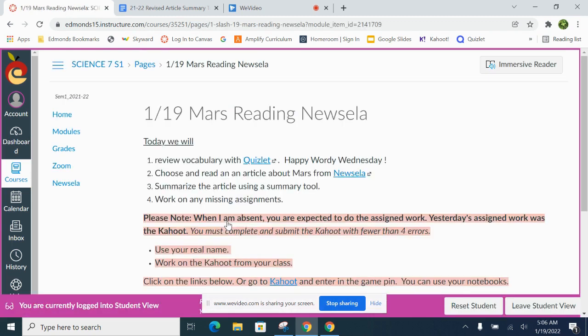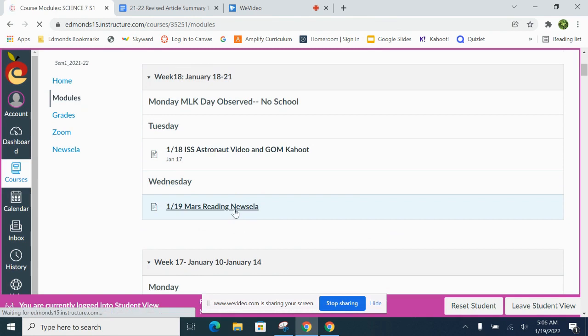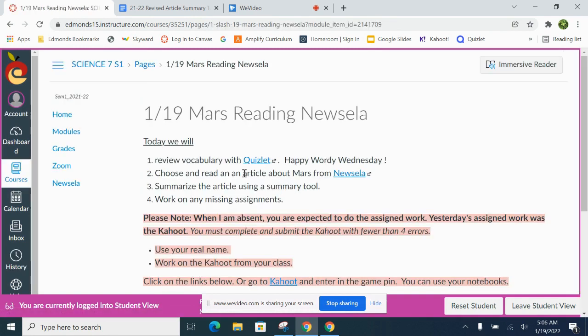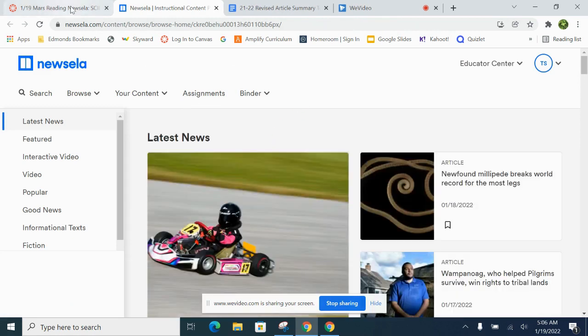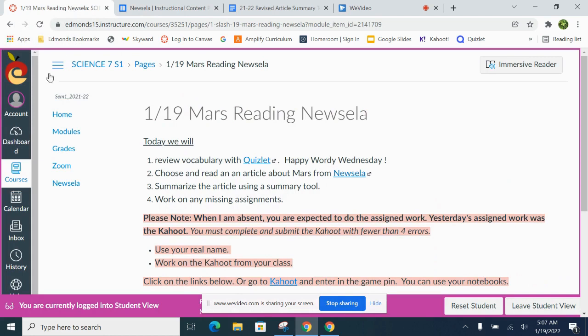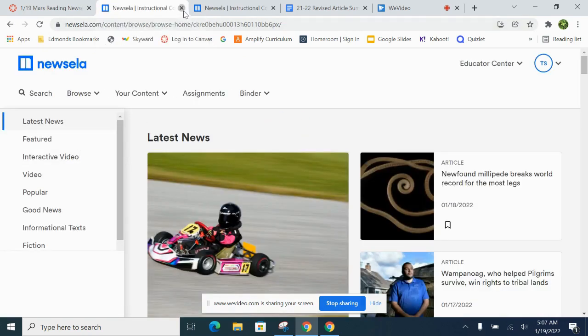So go ahead and go to modules, click on today's date, which is 1/19. So here we go. We've already reviewed the vocabulary, and now we're going to go to Newsela. You can click on the site here, and it will bring you to Newsela, and you can search, or you can click here and it will bring you to the Newsela site as well.